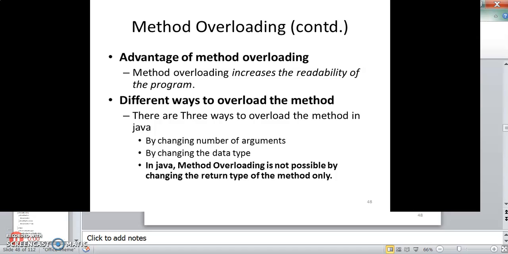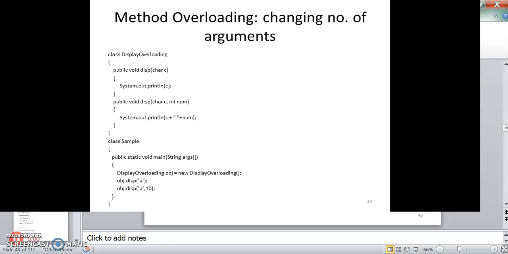So the different ways to overload a method are by changing the number of arguments and by changing the data type. Method overloading is not possible by changing the return type of the method alone. You have to change the number of arguments or the data type.